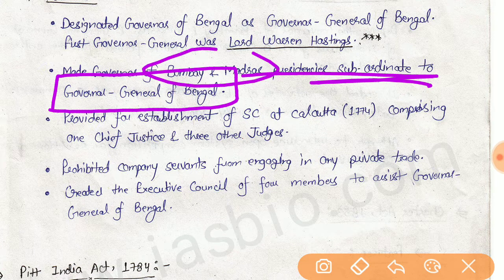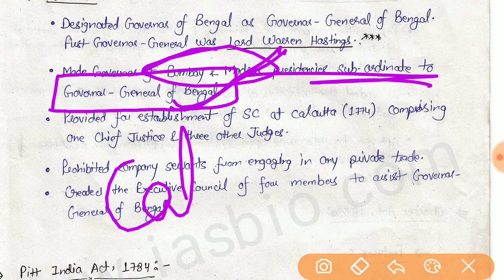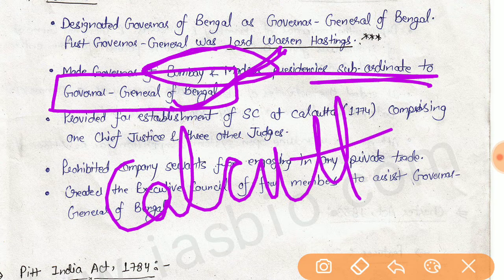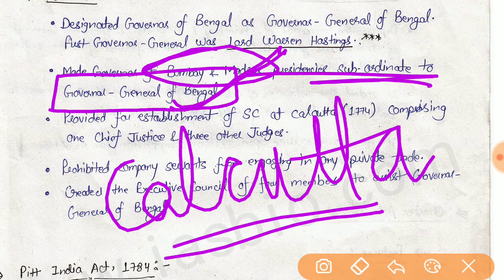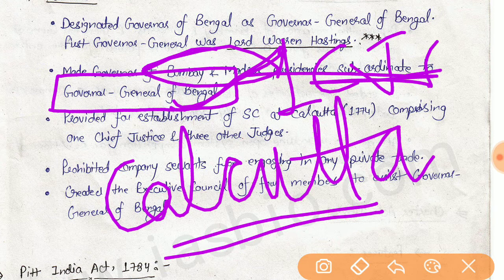Through this act, the Supreme Court in Calcutta was established in 1774, and the structure of the Supreme Court at that time was one Chief Justice plus two judges.